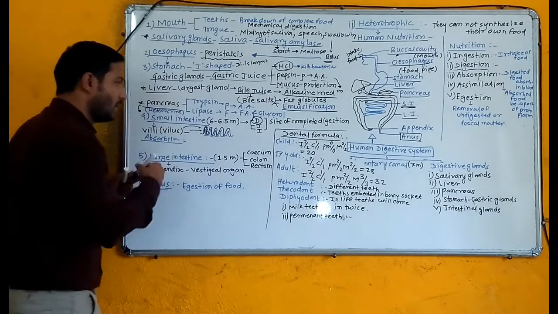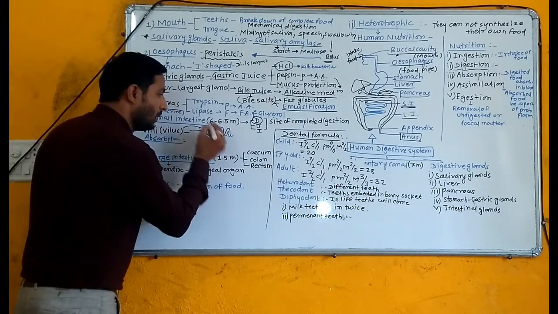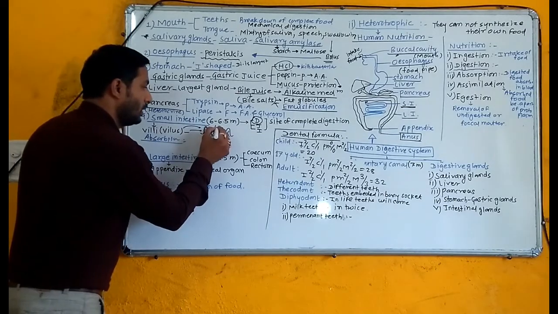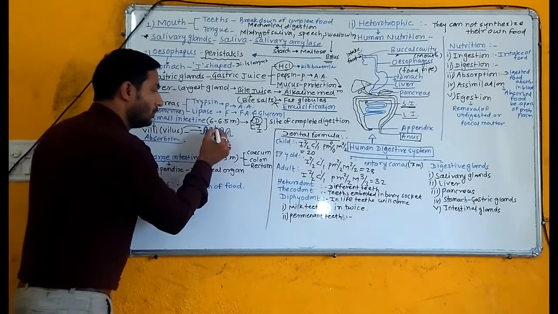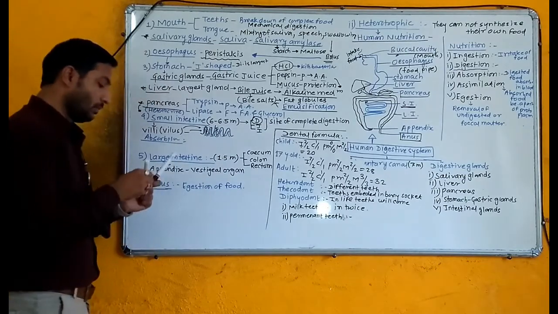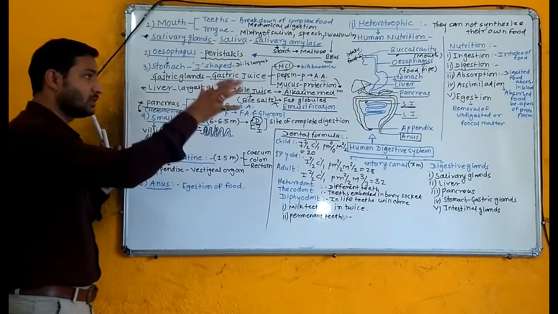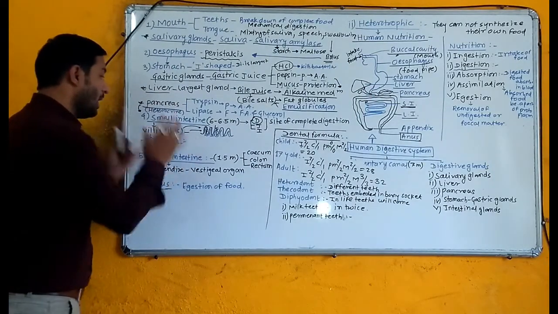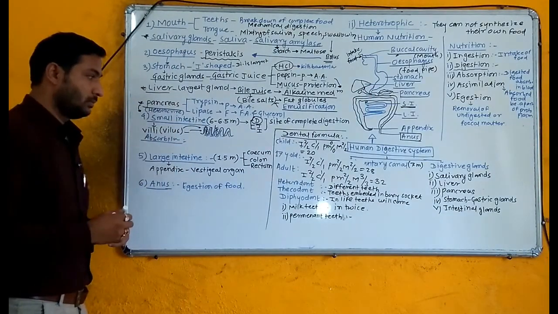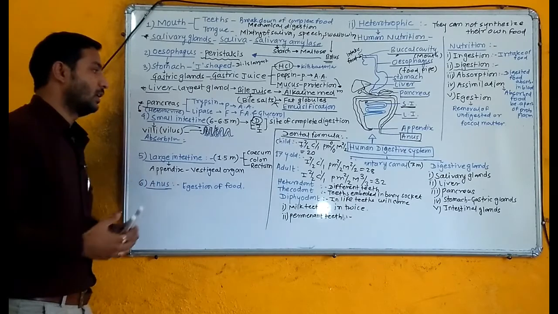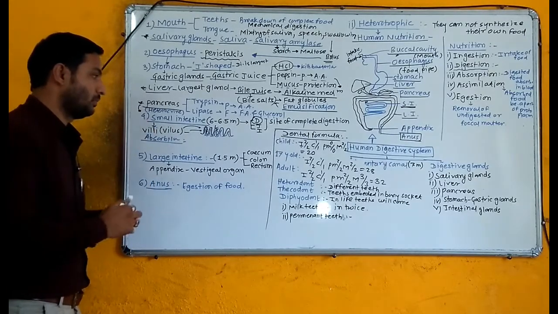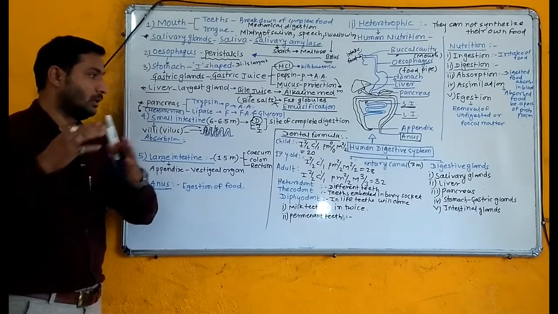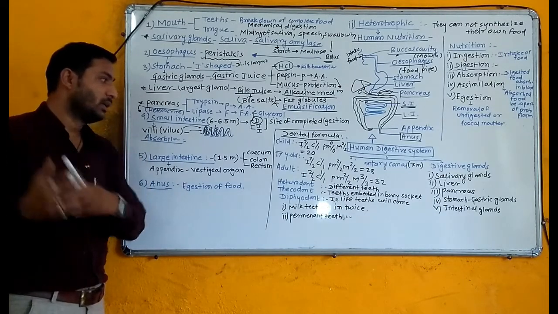When the digested food comes in contact with the villi, they absorb this digested food, and this digested food enters the blood. This process is known as absorption, as I told you there. A greater number of villi will increase the surface area for absorption. The greater the number of villi, the greater the amount of absorption.